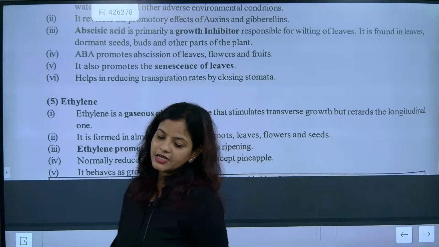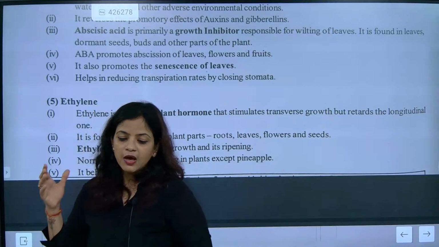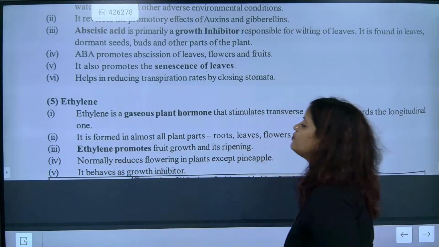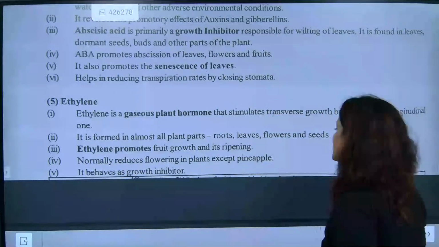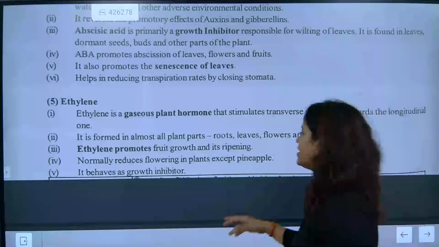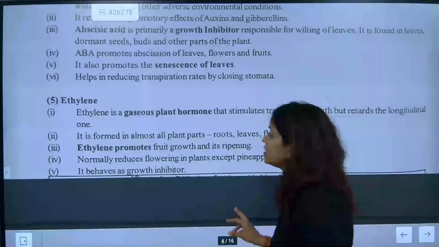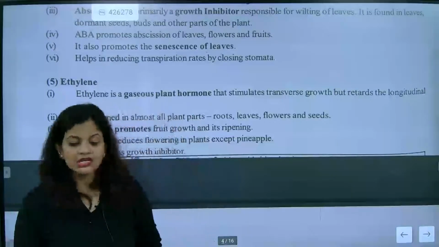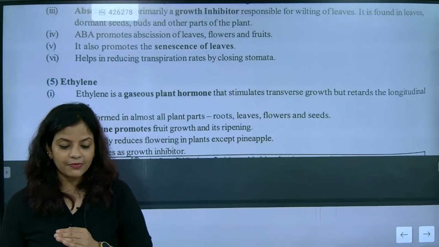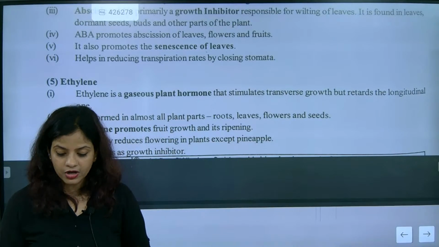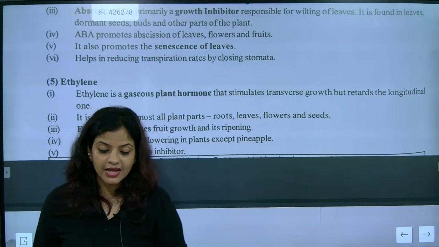That's one of the most important factors. Normally it reduces flowering in plants except pineapple, where it behaves as a growth promoter. So where growth is needed, give growth, where other factors are needed, give that. This is exactly done by ethylene.